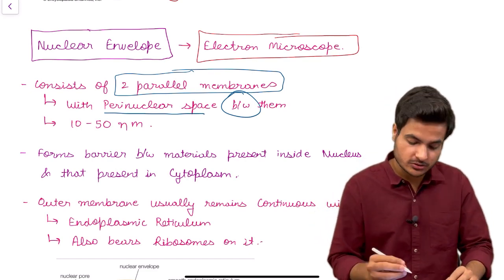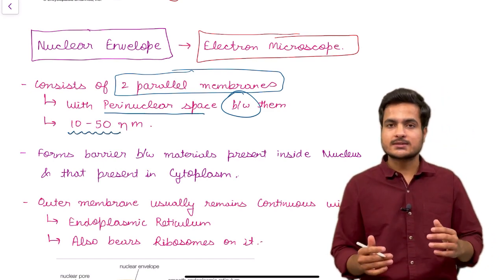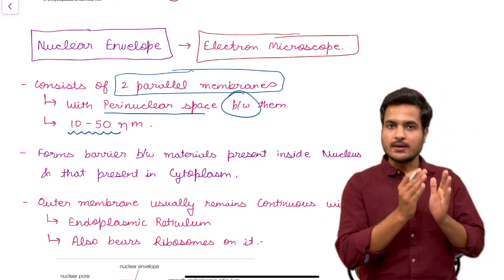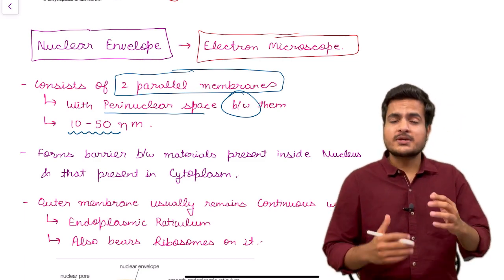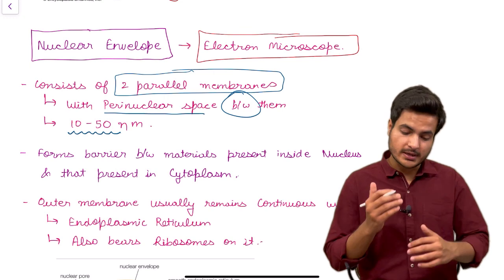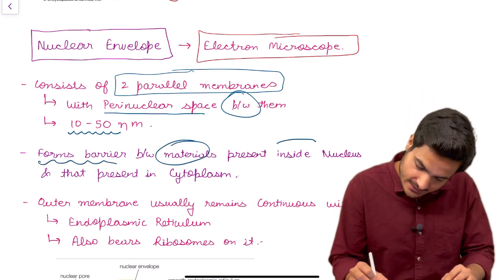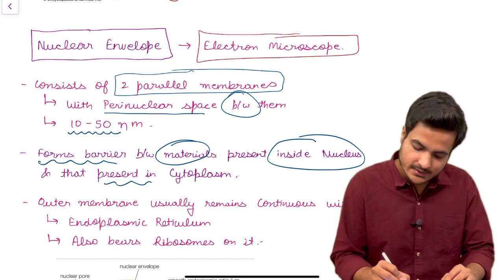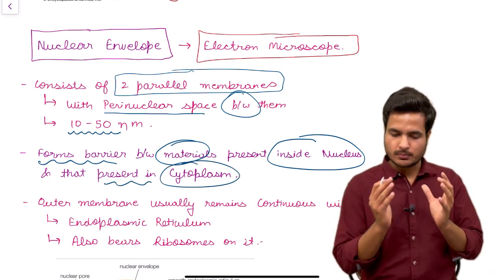to remember the dimensions of this. The perinuclear space is 10 to 50 nanometer in size. And now let's talk about what is the function of the nuclear envelope. It forms a barrier between materials present inside the nucleus and those present in the cytoplasm. Of course, it is separating the nucleus from the rest of the cytoplasm.